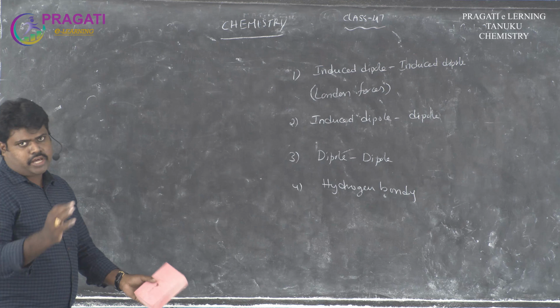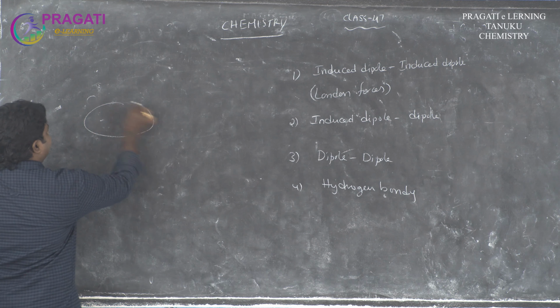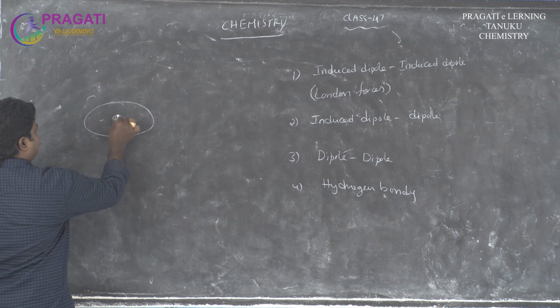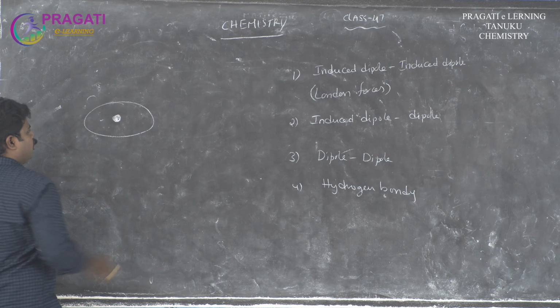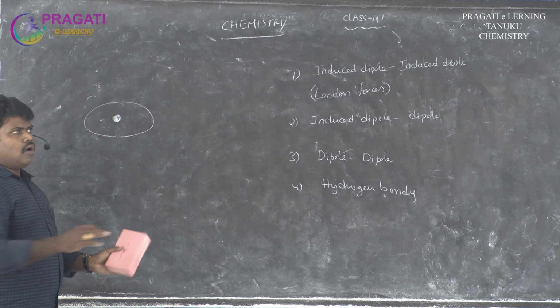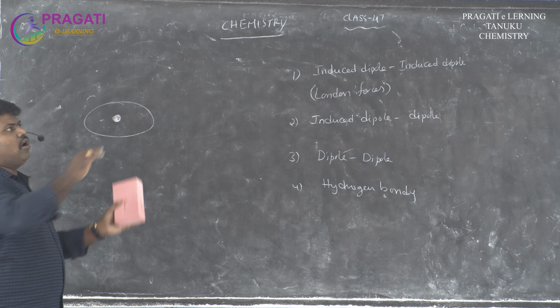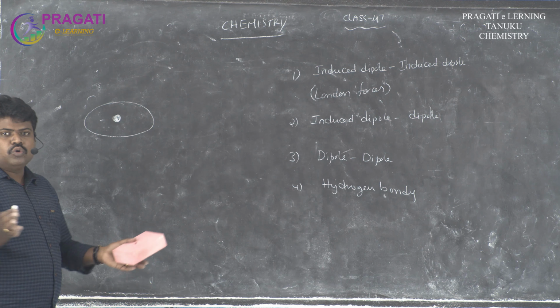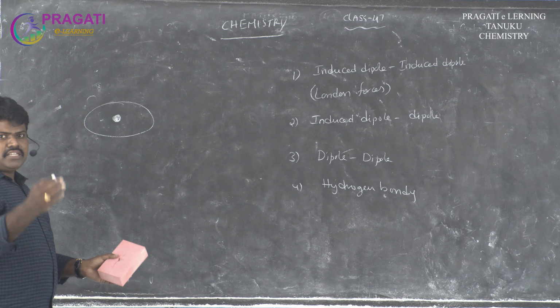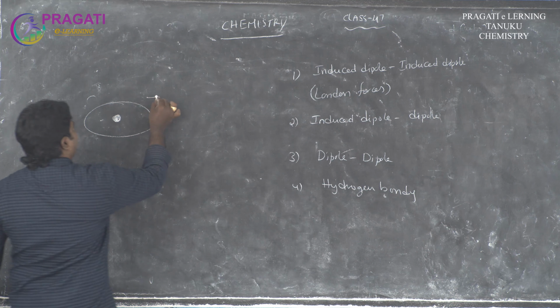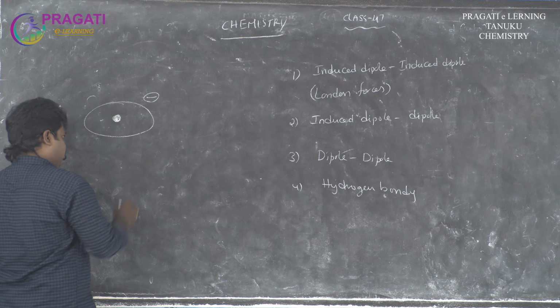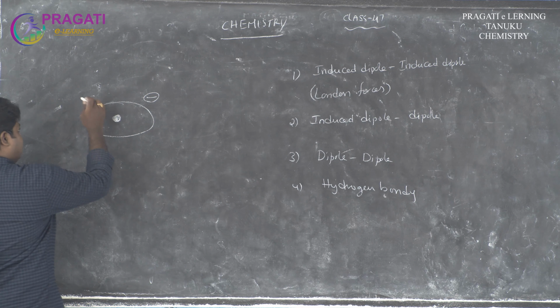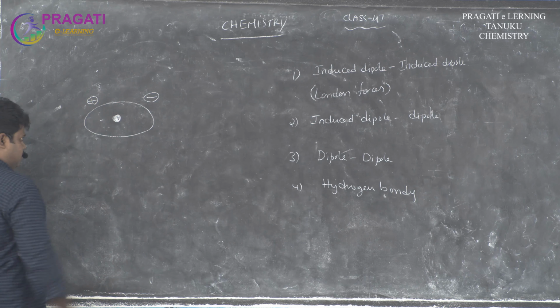Take a non-polar molecule first of all. This is a neutral molecule, moving in all directions, and it develops two poles, that means two different charges. More electron density indicates the negative charge, it develops the negative charge. Less electron density develops the positive charge.